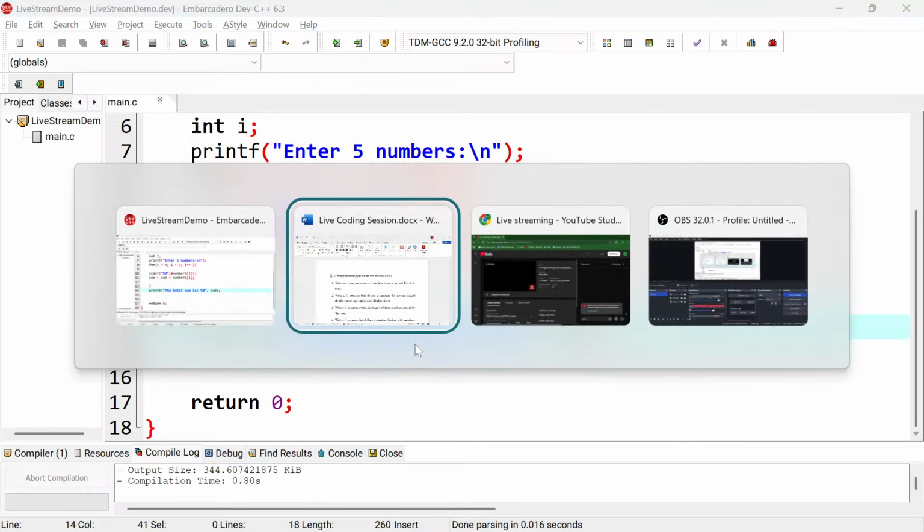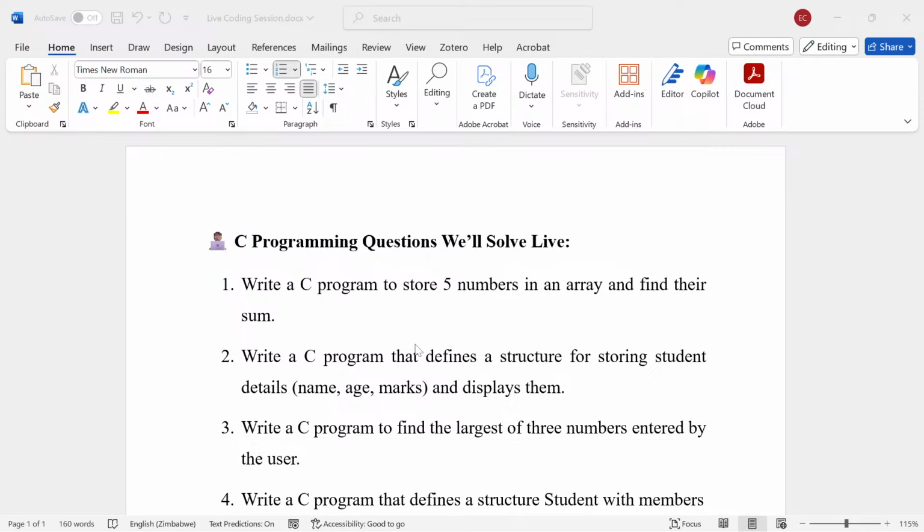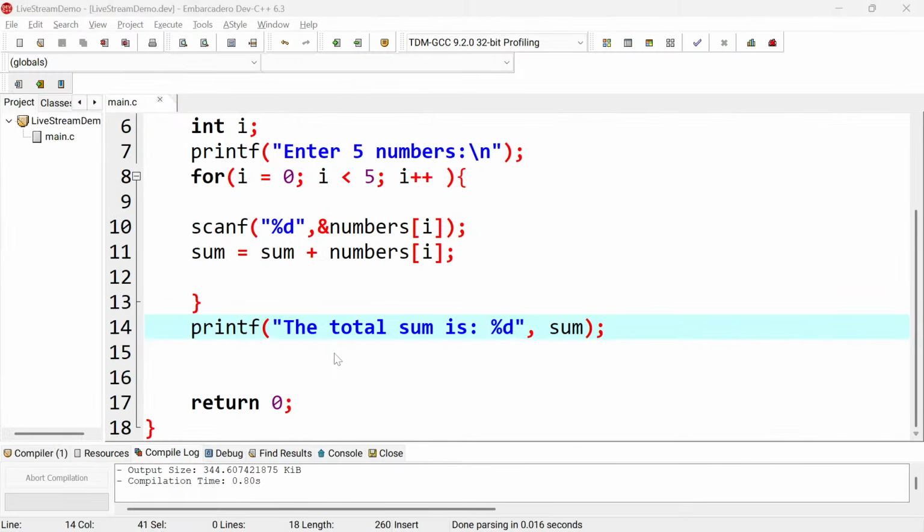So guys, let's look at maybe the second question. Let's look at the second question. I hope everyone is following and everything is working. So let's look at the second question.